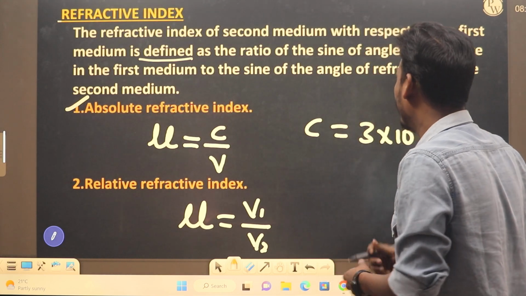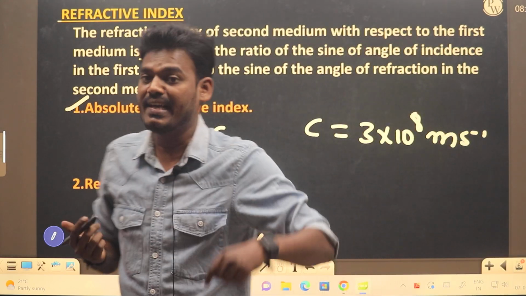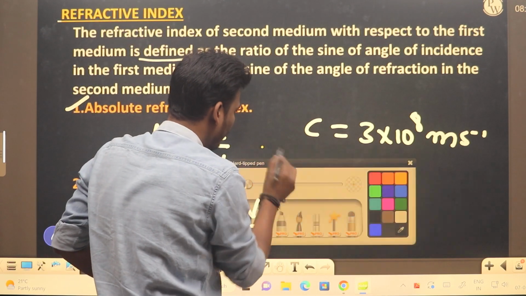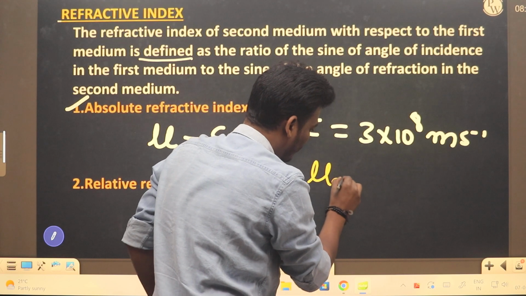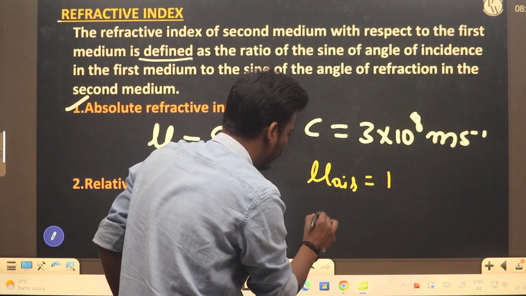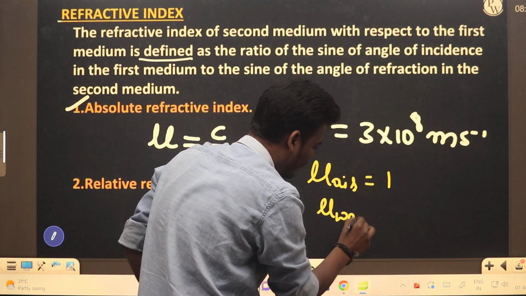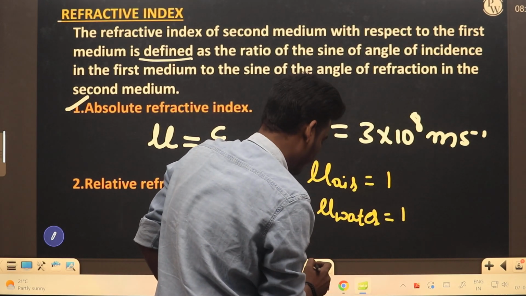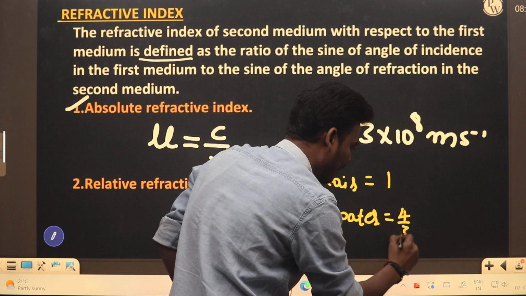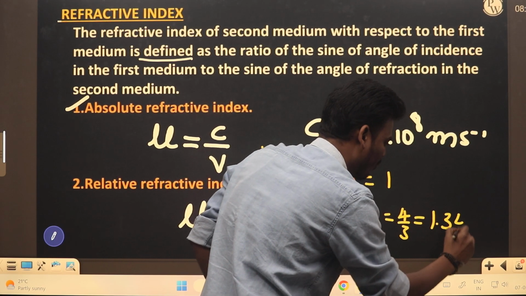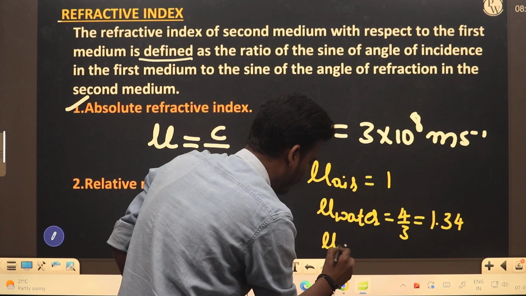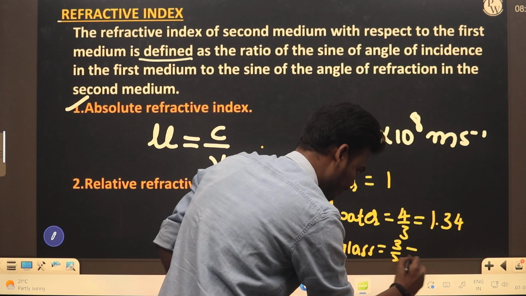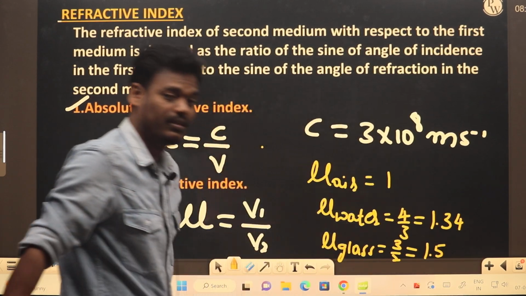Okay, so let's move on to some refractive indices of a medium. For example, the refractive index of air is 1, the refractive index of water is 4 by 3, which can be written as 1.34, and the refractive index of glass is 3 by 2, that is 1.5.